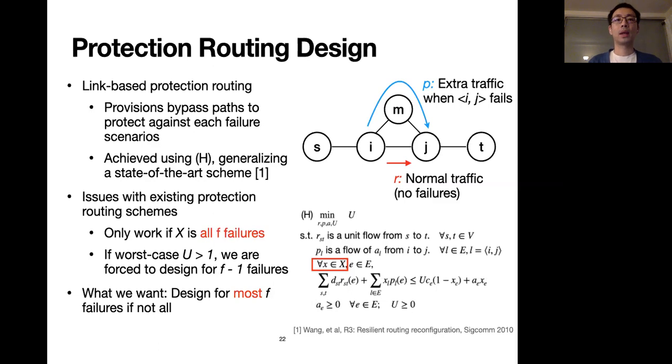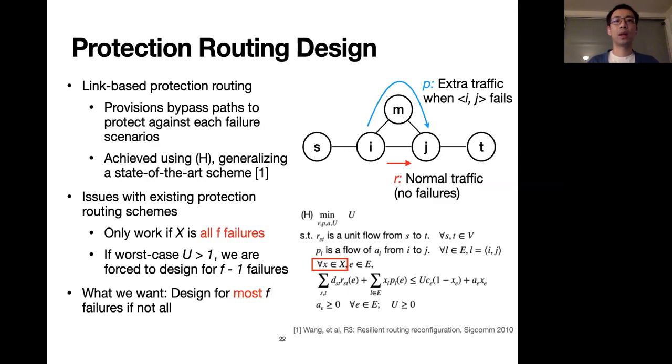So put simply, a link-based protection routing provisions bypass paths to protect against each failure scenario. Protection routing is designed by the formulation H shown here, which solves normal routing R and protection routing P, with worst-case link utilization less than or equal to U. H is a generalization of a state-of-the-art protection routing scheme, R3.